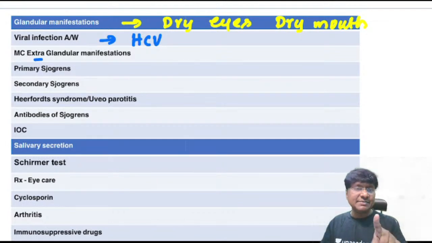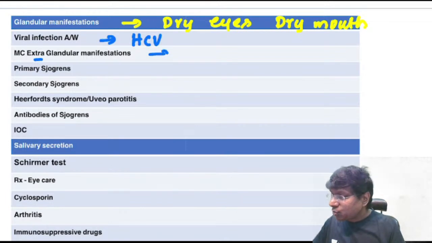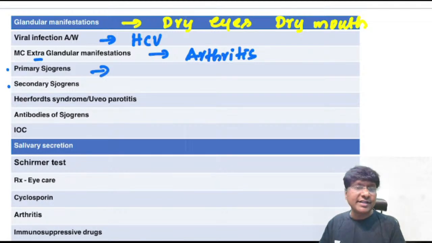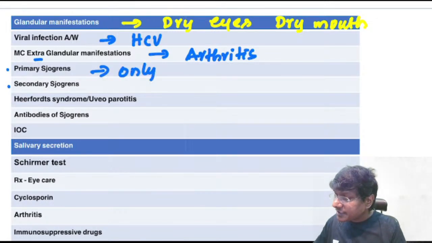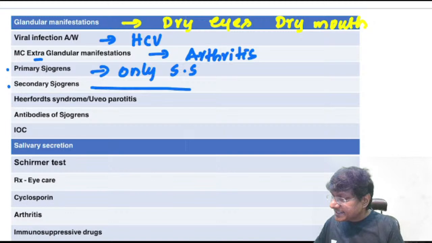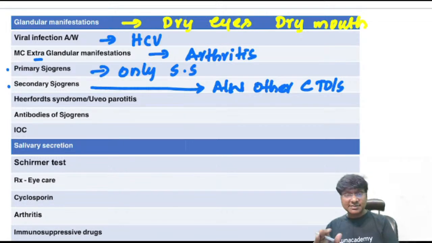If the question is asked, please remember, in Sjogren syndrome, you will not only have glandular, you also have extraglandular manifestations. And the most common extraglandular manifestation is arthritis. Now we have two forms of Sjogren's, primary and secondary. Primary Sjogren's means it is only Sjogren syndrome. Secondary Sjogren's means it is associated with other connective tissue disorders also. That is what is called secondary Sjogren's.